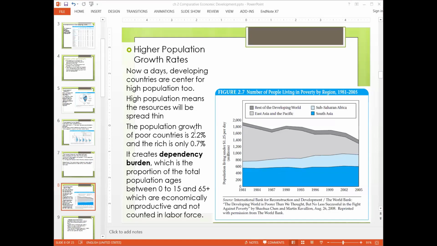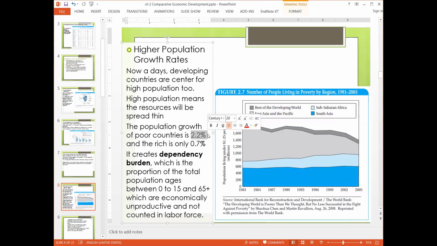The population growth of the poor countries is 2.2%, and the rich is only 0.7%. This means the new people who are demanding resources in rich countries are only 0.7% a year, but the new people demanding resources in poor countries are 2.2% a year. So there are many people coming.